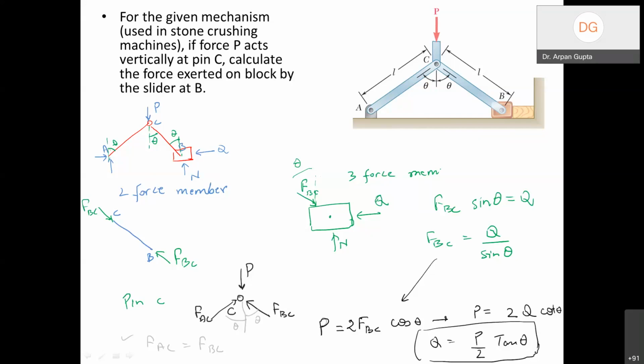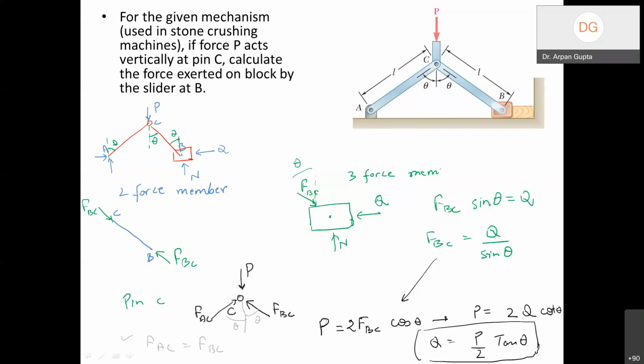Now, when we see the function tan theta, we can think about what happens when theta is close to 90. We know that tan theta is going to really go up, and therefore the value of Q is going to be very, very high, right?